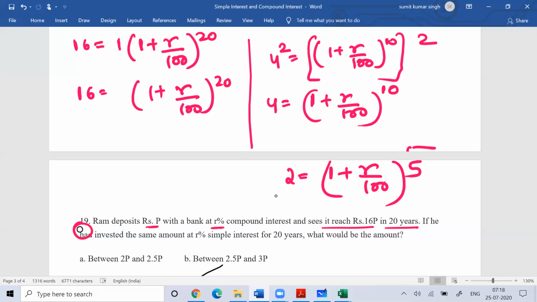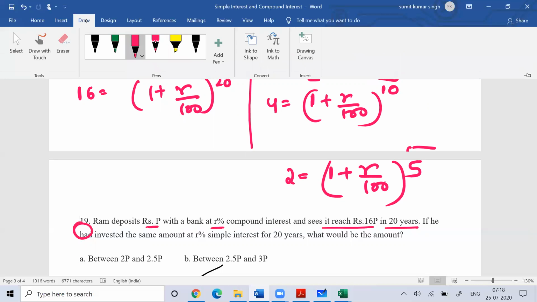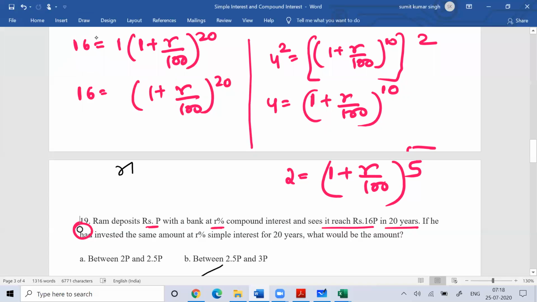Now if you notice, I have reached the concept of doubling of money again. Whenever doubling of money happens, you know that the product of R into T is 72. So with time 5 years, 5 into R is 72. So what is the value of your R? Your R is 72 by 5. And you can easily understand this concept.